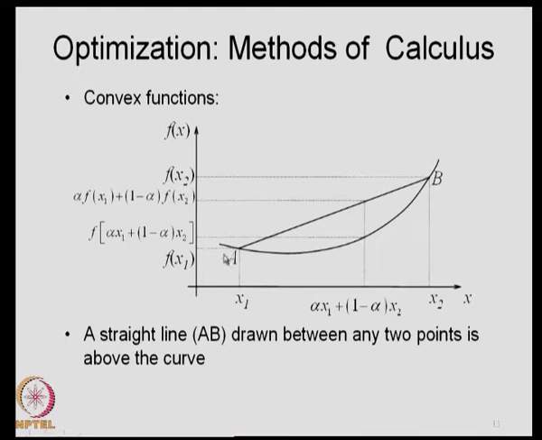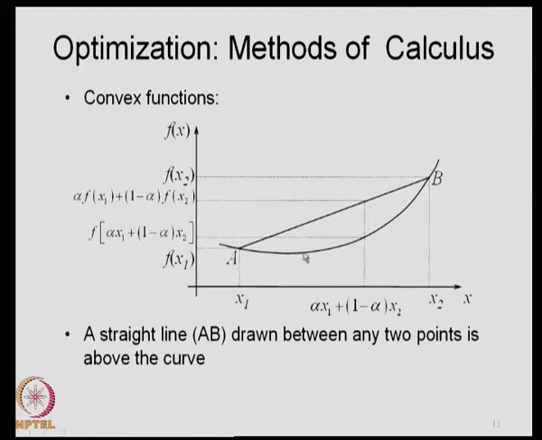Let us look at a function. Let us say that you have a function like this, and you get a minimum point at this location, and this is the range that you are talking about. In this range, the function is something like this. There is only one minimum here, and this minimum also corresponds to the global minimum. So, the local minimum also happens to be the global minimum.